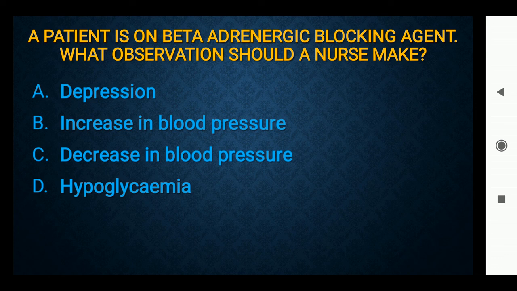If a patient is on beta adrenergic blocking agent, the effect of adrenaline stops. The options are depression, increase in blood pressure, decrease in blood pressure, hypoglycemia. The right answer is option C, decrease in blood pressure. We have to observe whether there is any decrease in blood pressure or not.